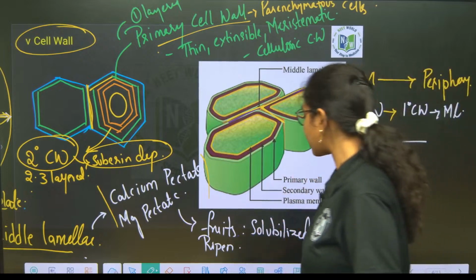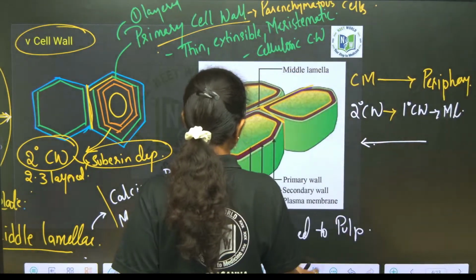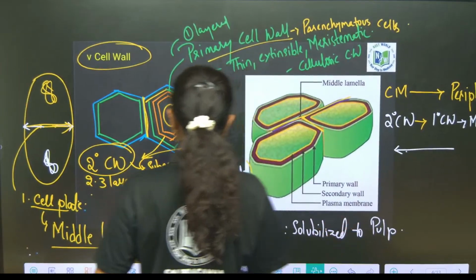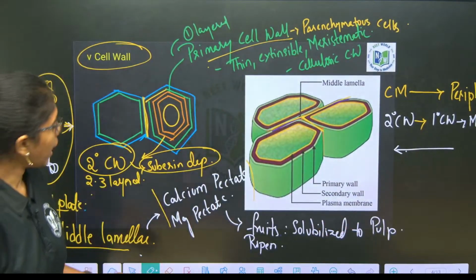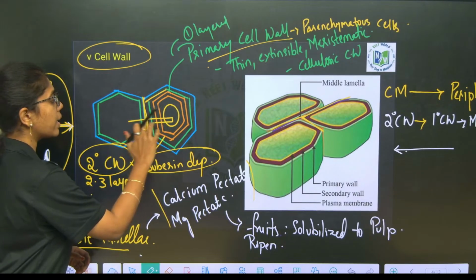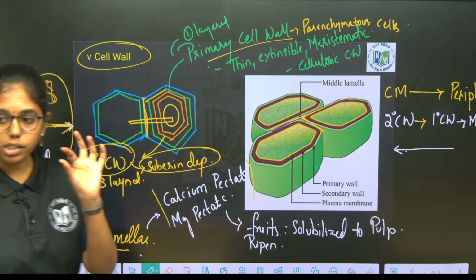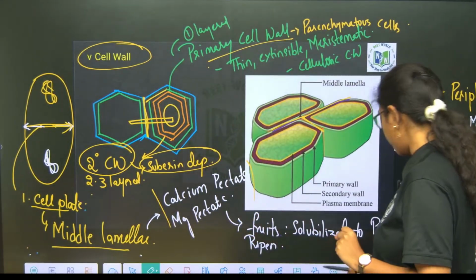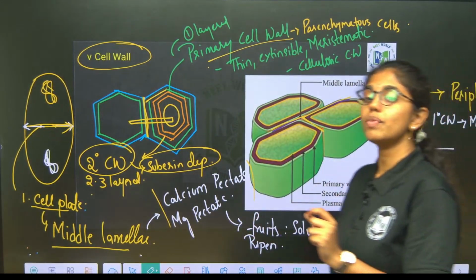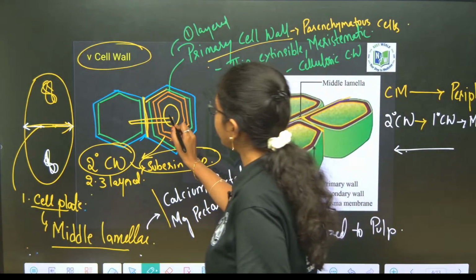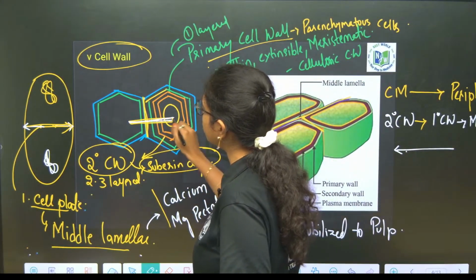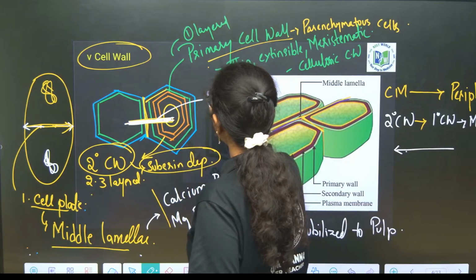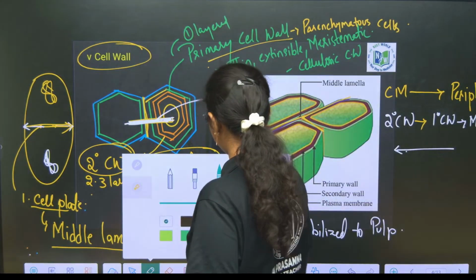And how are the cytoplasm of two plant cells connected, if that is the question? By plasmodesmatal connections. Plasmodesmatal connections will have a common layer and they are made up of desmotubulin protein.